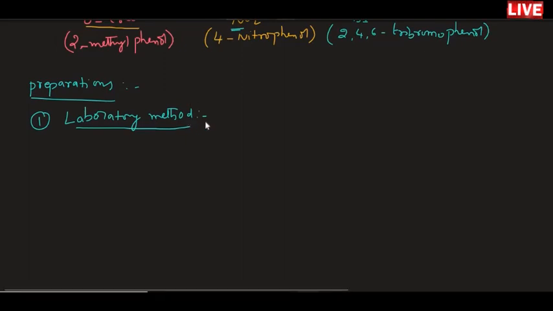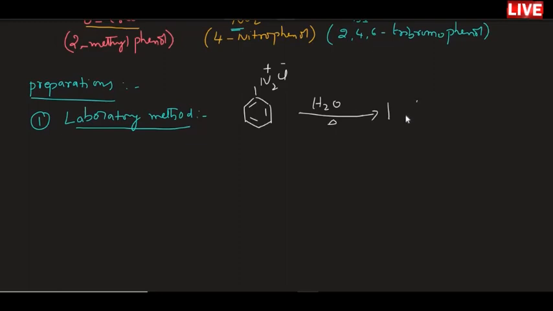When you take benzene diazonium chloride and warm it, doing hydrolysis with steam, the diazonium group is separated out, nitrogen gas is liberated, and it is replaced by the OH group.